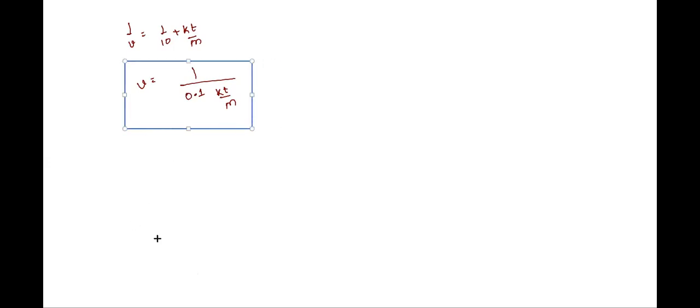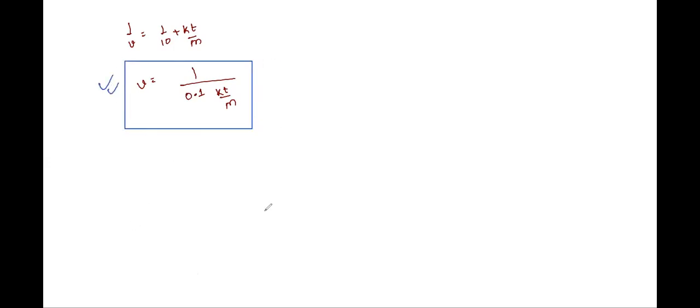Now we can write v is equal to 1 upon, instead of writing 1 by 10, I'm using 0.1, plus kt upon m. So this entire expression, see what was our purpose? Keep the purpose in mind and things will always be clear for you.